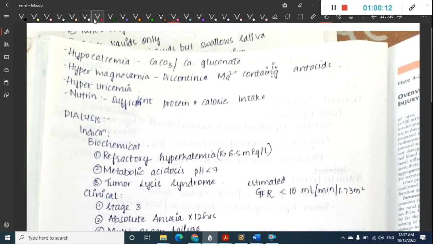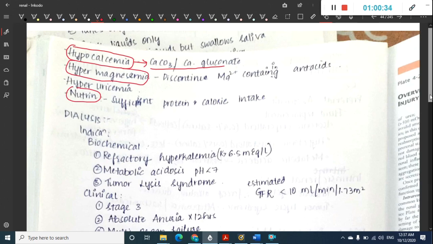Then if there is hypocalcemia, we can give supplementation of calcium carbonate and calcium gluconate. If there is hypermagnesemia, then we should discontinue the magnesium containing antacids. Then we will also have to give sufficient nutrition.